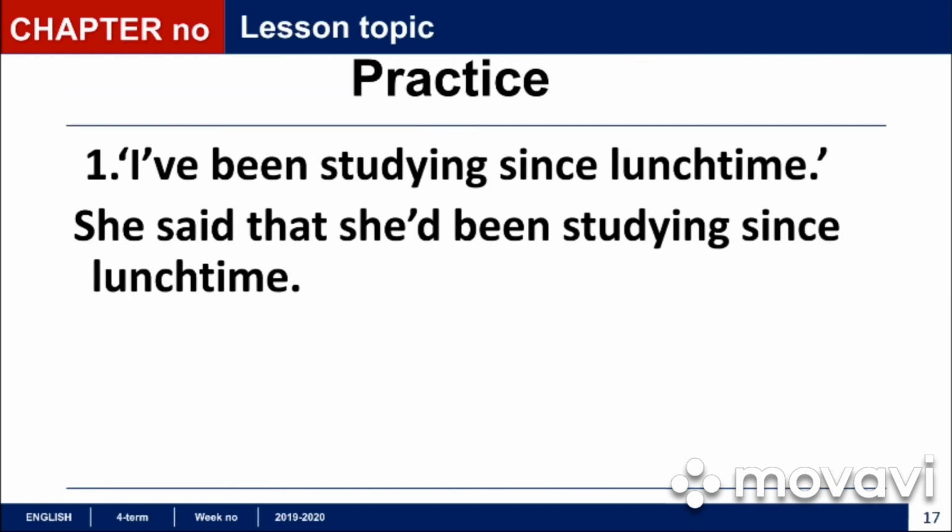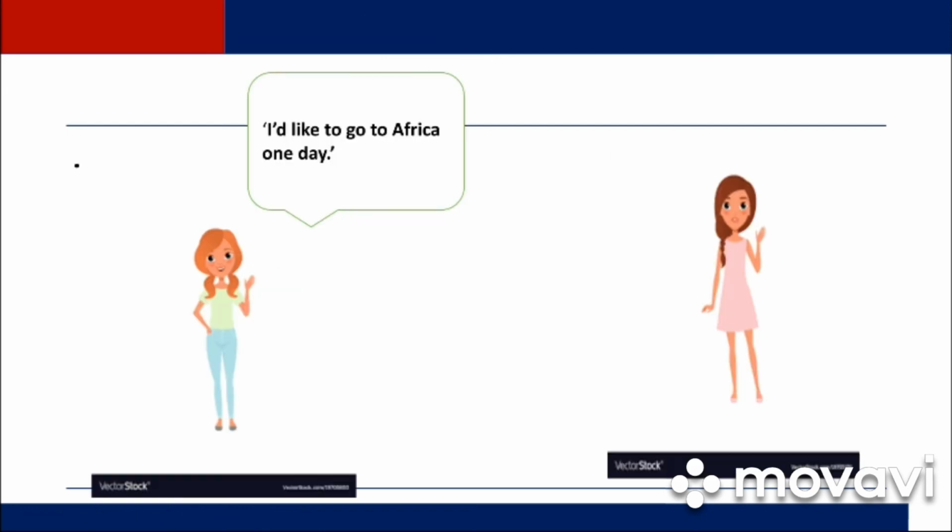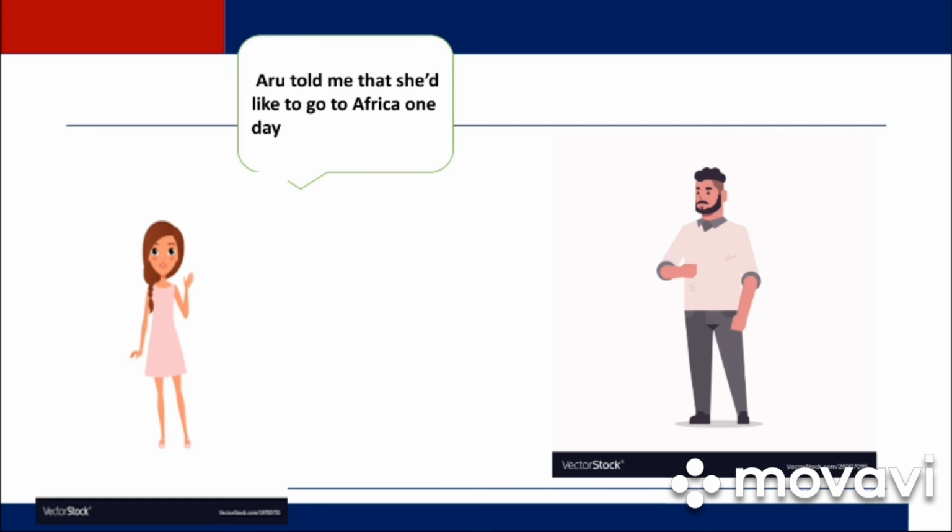Let's practice. Here are two sentences. First one, "I've been studying since lunchtime." This is direct speech. What kind of tense do we have here? Here we have present perfect continuous. And if we say it with a past reporting verb, we have "She said that she'd been studying since lunchtime." Here is another sentence. Aru says, "I'd like to go to Africa one day." "Aru told me that she'd like to go to Africa one day." So this is indirect speech.